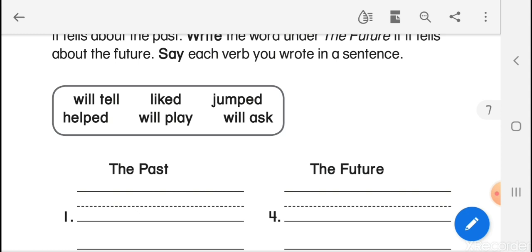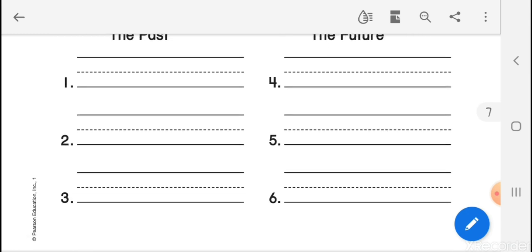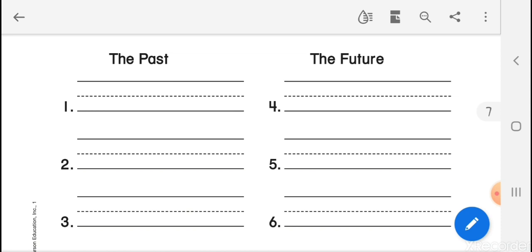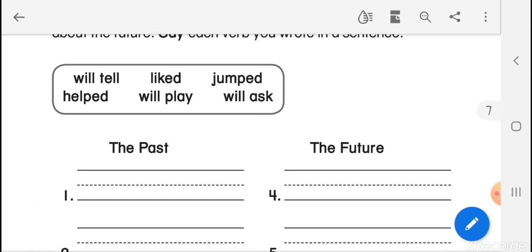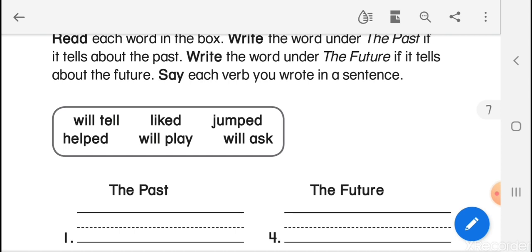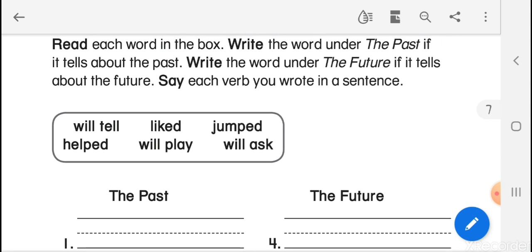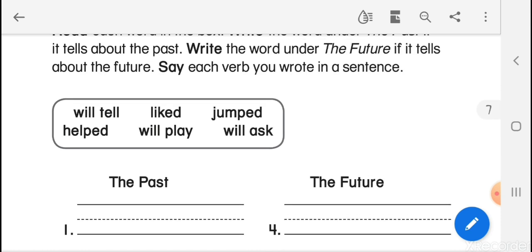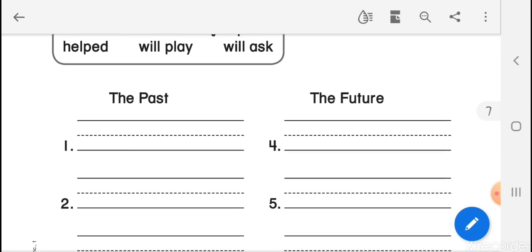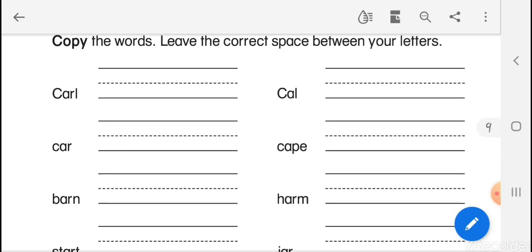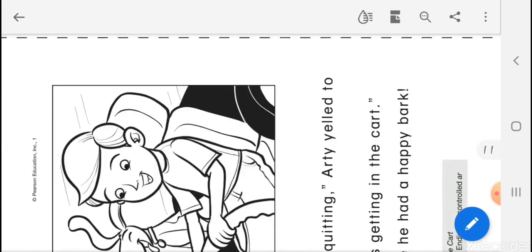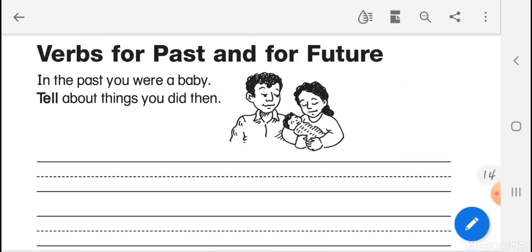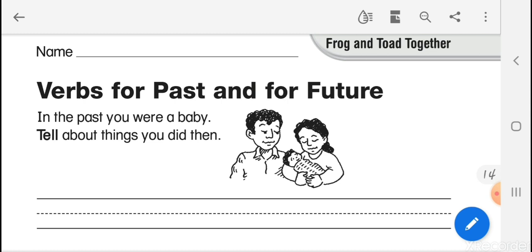I will read the words for you in the box, and I want you to put them in the correct places under the word past or under the word future if they are in the future. Will tell, liked, jumped, helped, will play, will ask. Now, after you write the words, say each verb you wrote in a sentence. Make a sentence of your own using those words in the past and in the future. Okay? The next page we have, as we always do, you have to make some sentences also using the words in the past and the words in the future.